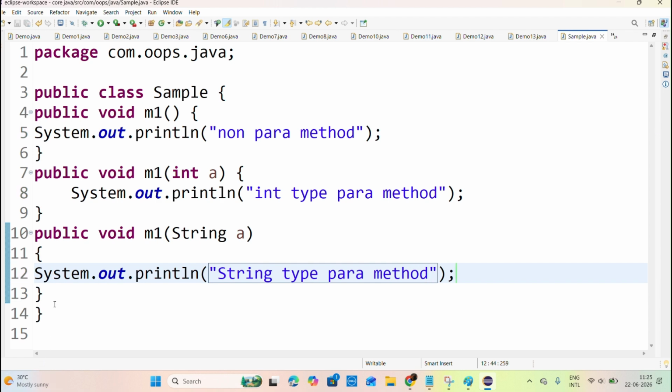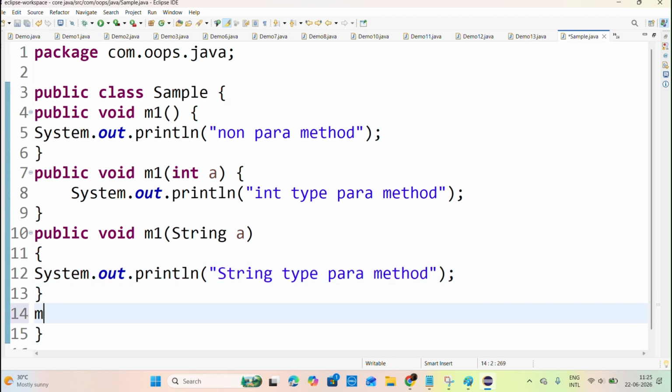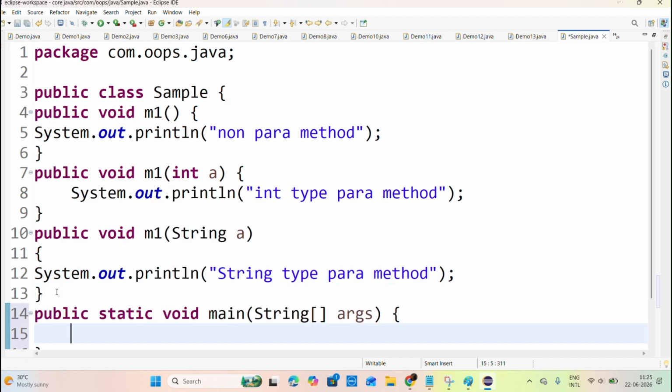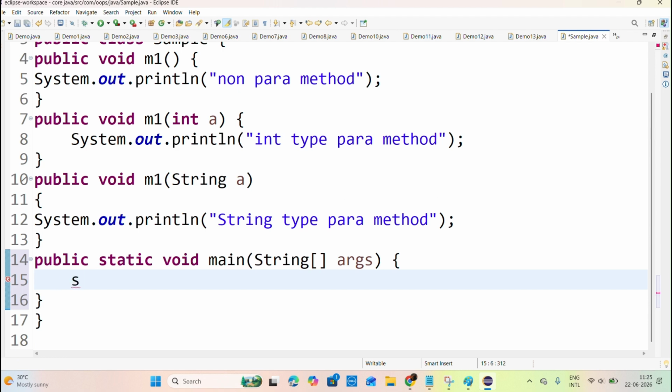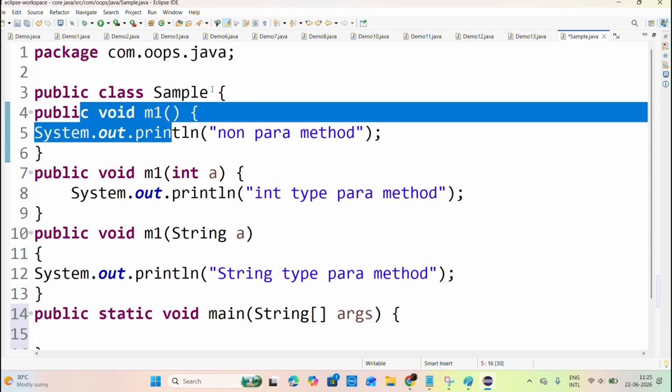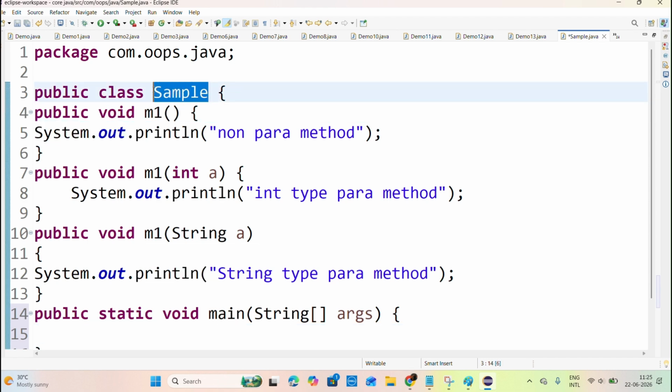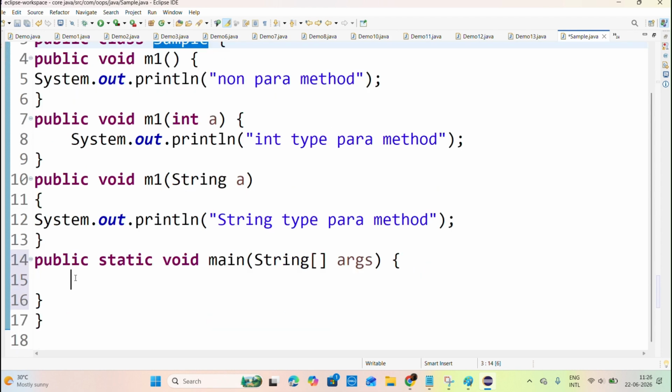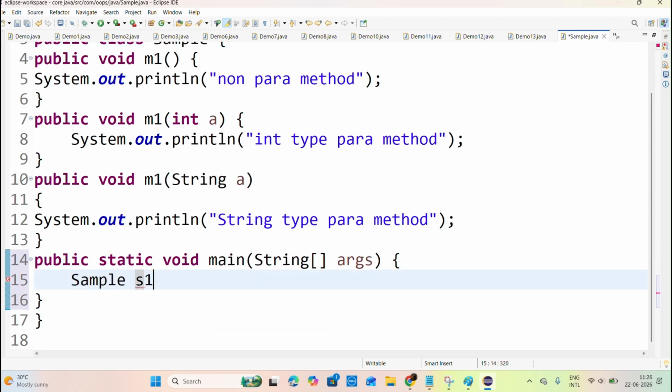Next, execution starts from where? The main method. So I am creating one main method also. Are these methods static or non-static? Non-static methods, so we have to create an object. Sample s1 is equal to new Sample.